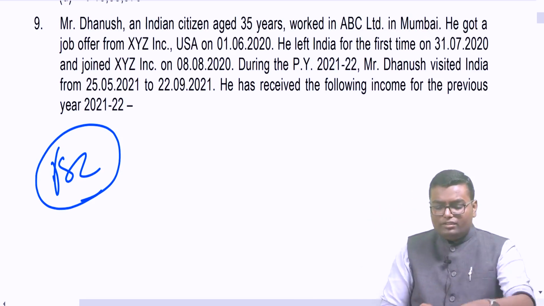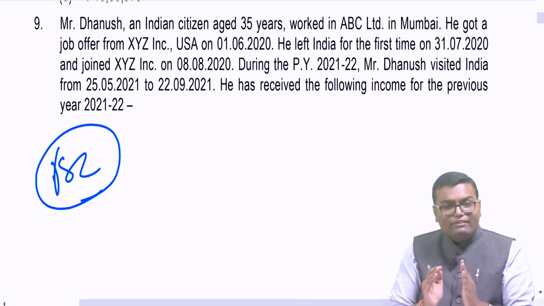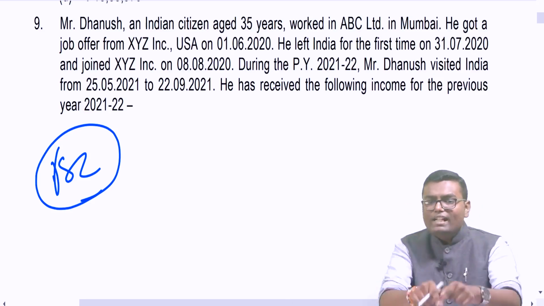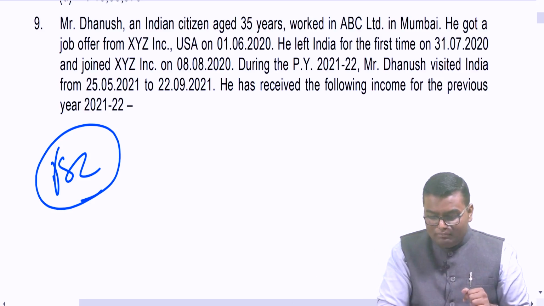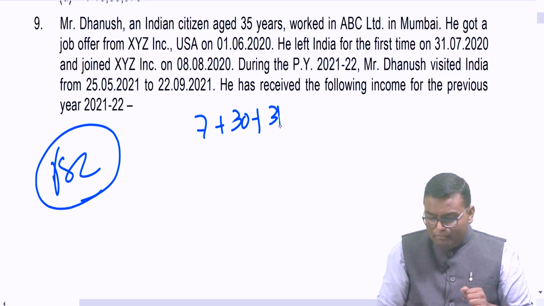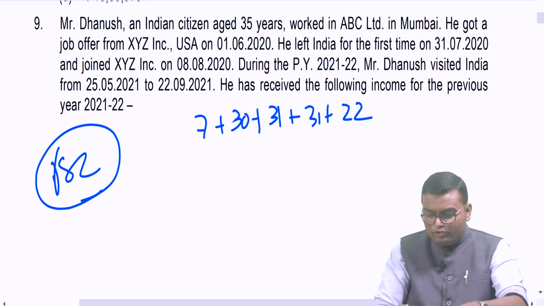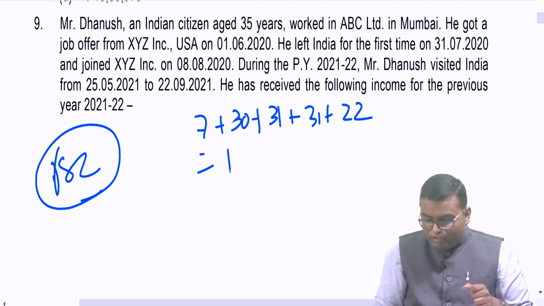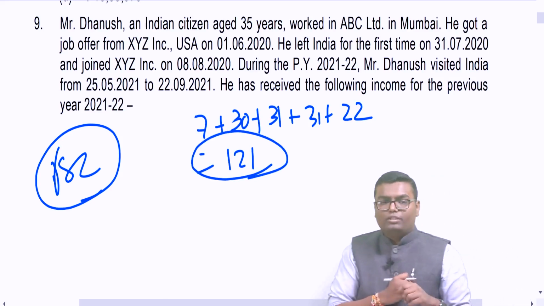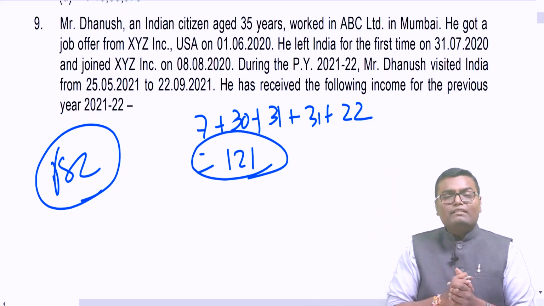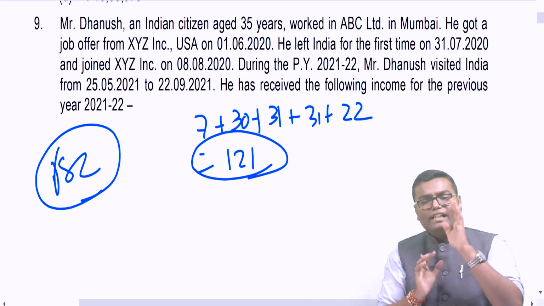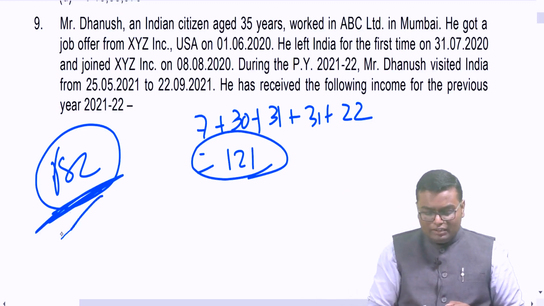Now let us check over here. 25th May 21 till 22nd September 21. Both the days to be included in India. So in May, 31 minus 24, that is 7 days, plus June plus July plus August plus September 22 days. In total he is in India for 121 days. Okay. So for a person who is an Indian citizen or person of Indian origin while he is on a visit to India, first we have to check 182 days. Here the 182 days condition is not satisfied.